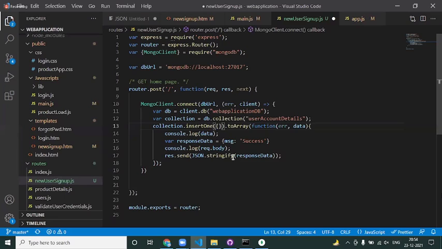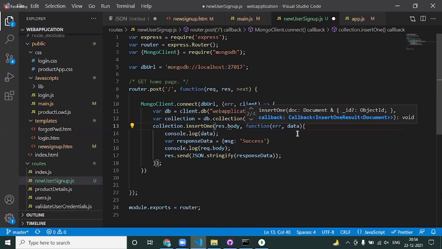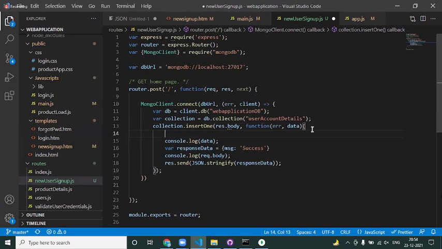Now you simply say insert. What is the object you want to insert? Can I say that insert response dot body? This is what the object you want to insert? Yes. And once it is inserted, it comes with a callback method like this: function, error, and data. If there is an error,